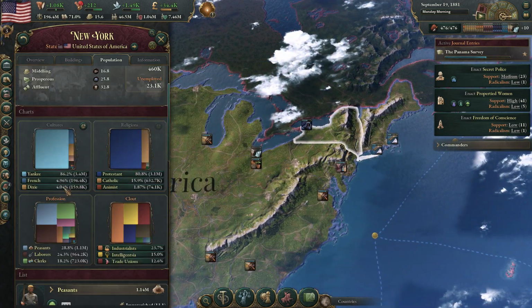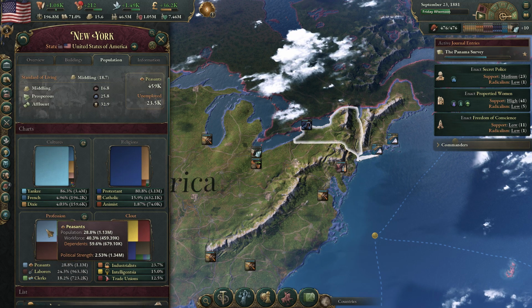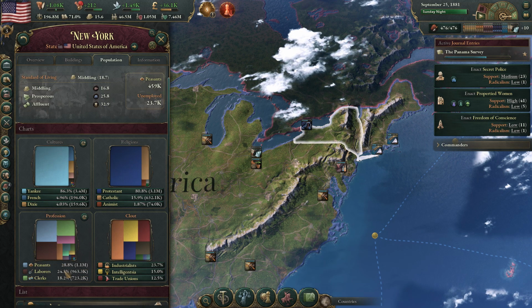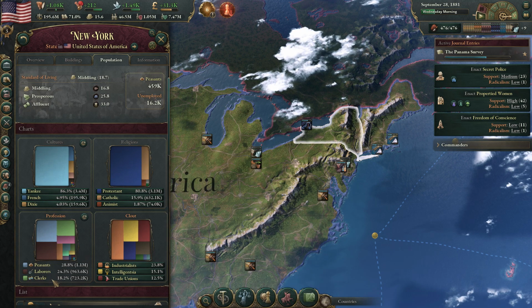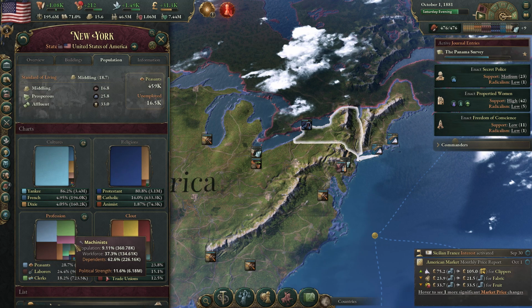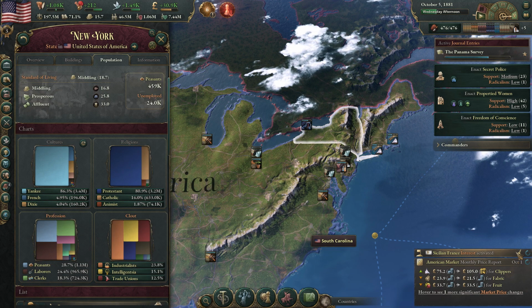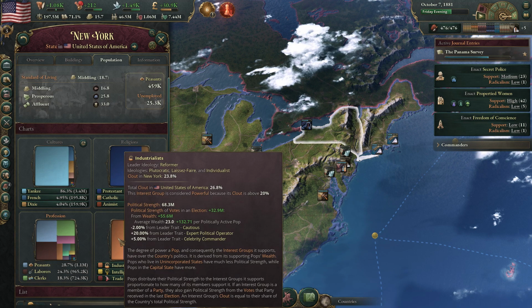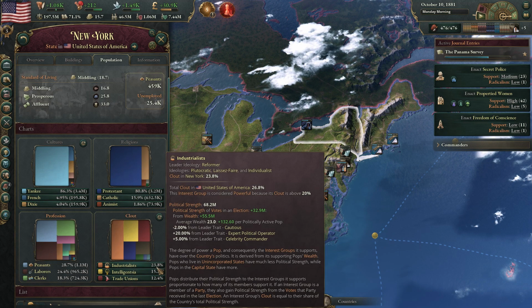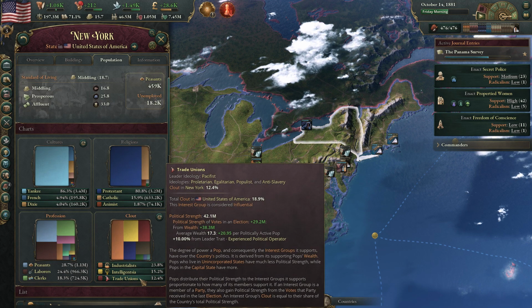So going back to New York, out of the professions here, the peasants are 29% of the population. Laborers are 24% of the population. Clerks 18.2%. Machinists are 11.6% of the population. As far as what interest groups they support, well, the industrialists are dominant at almost 24% there. A lot of support for intelligentsia and trade unions as well, though.